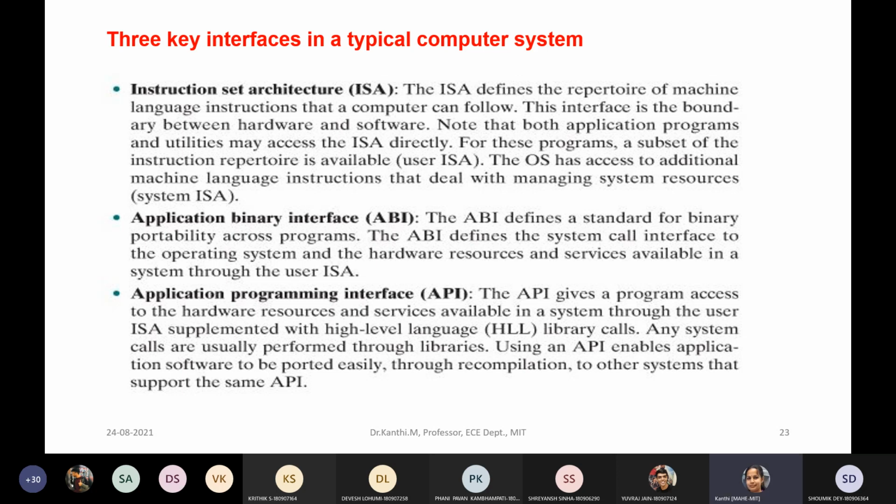The ISA converts your machine instructions so that the computer can understand them. It's an interface, a boundary between your hardware and the software. It makes the hardware understand the software. So both application programs and utilities may access the ISA.